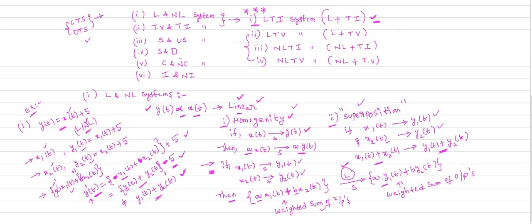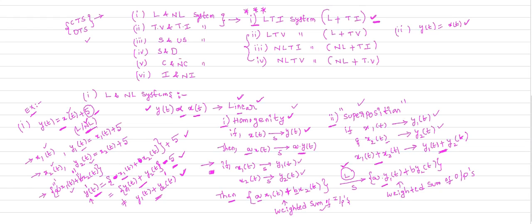You can take another example to illustrate the linearity of the system. So let us consider the system given by the relation y of t equal to something like this, x of t. You remember here, in the relation between y of t and x of t, if we observe any constant value, directly you can say that the system is a non-linear system.